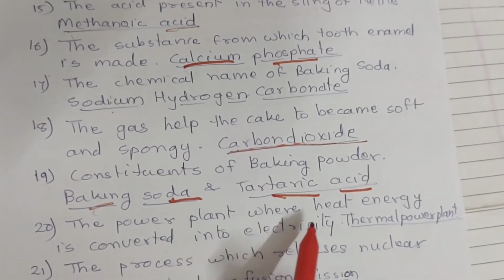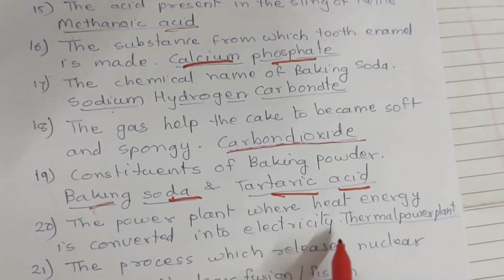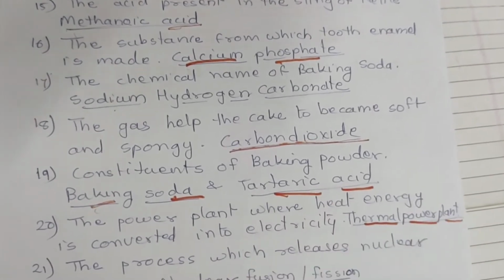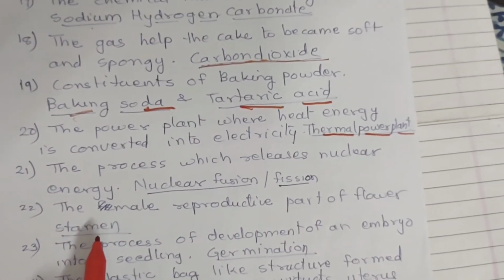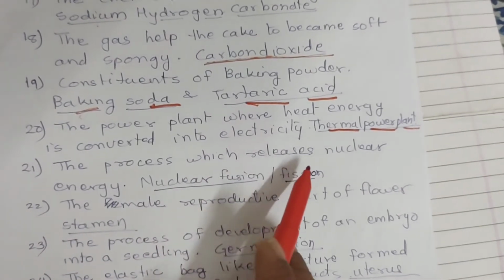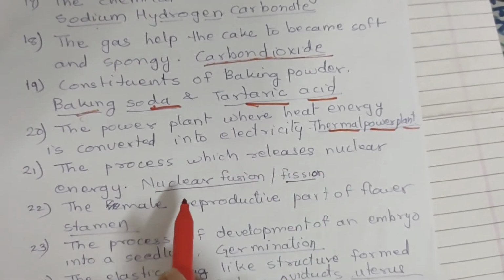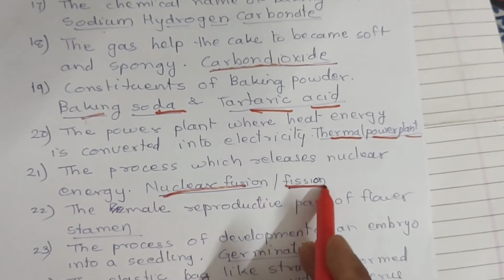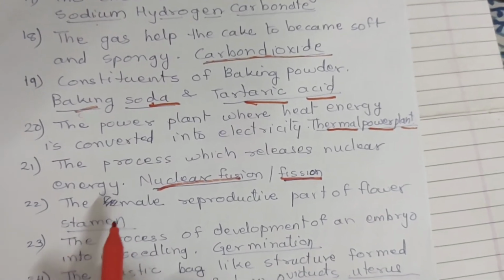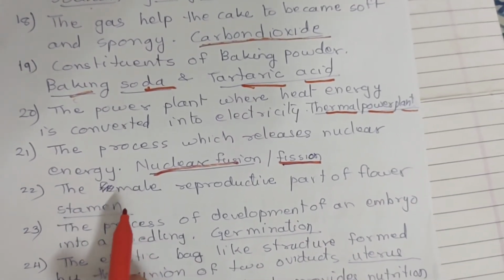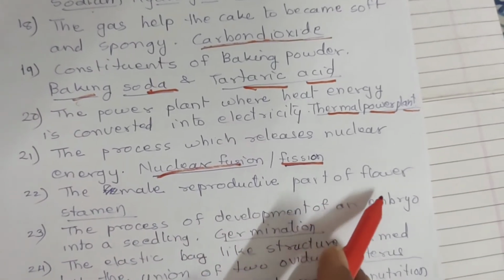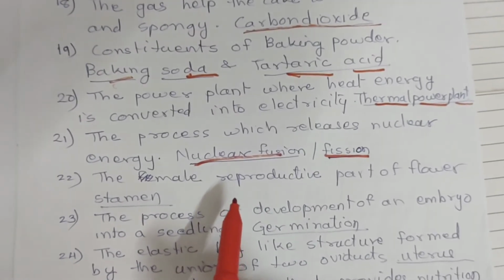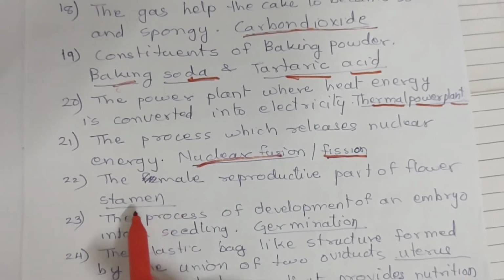20. The power plant where heat energy is converted into electricity is thermal power plant. 21. The process which releases nuclear energy is called nuclear fusion or fission. Here the energy is released or given out. 22. The male reproductive part of a flower is stamen.